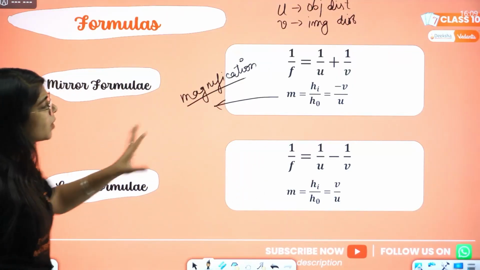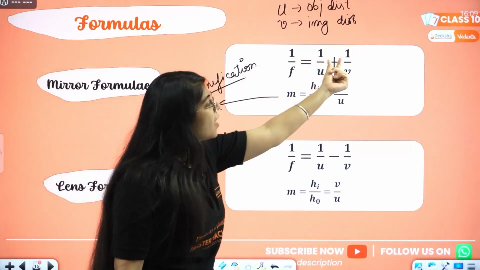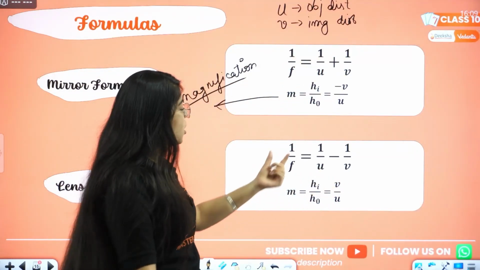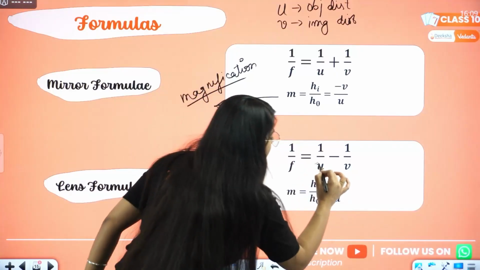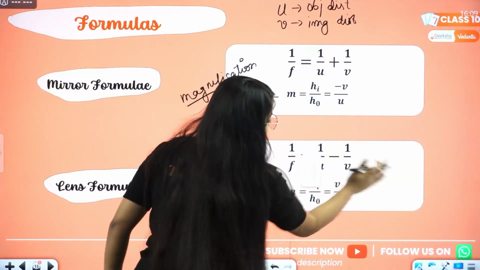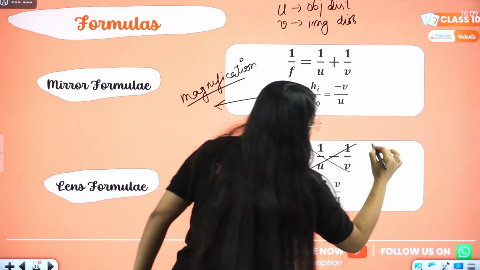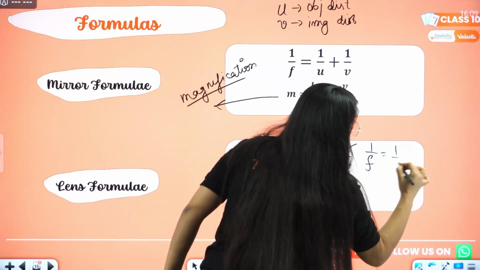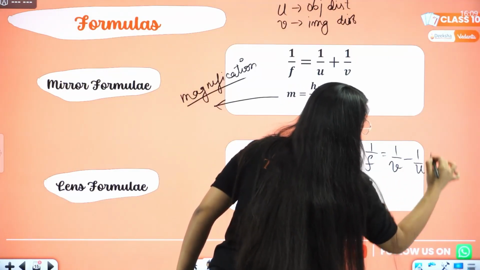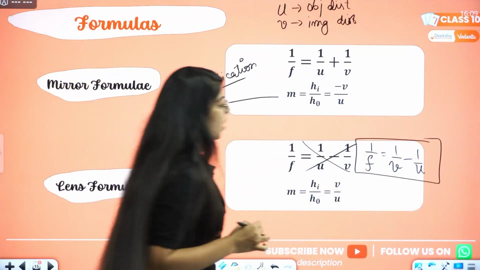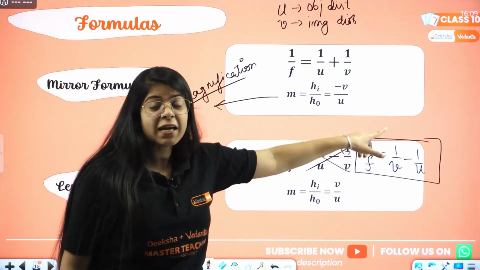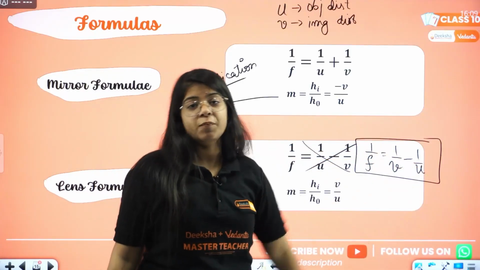Then for the lens formula, small changes. In here, instead of plus sign, we'll have minus. So 1 by f equals 1 by v minus 1 by u. This is the clear formula: 1 by focal length equals 1 by image distance minus 1 by object distance.